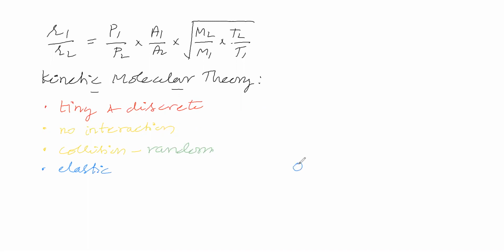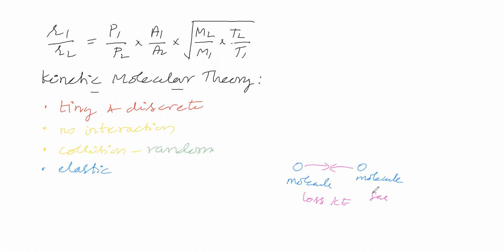We will consider one molecule here, and another molecule here. Between these two molecules, collision takes place. They are coming for collision. Due to collision, for one molecule, kinetic energy is lost.